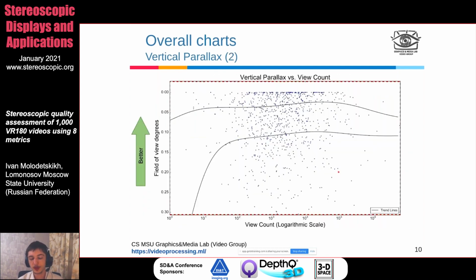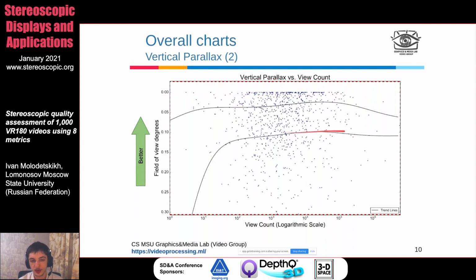This chart has vertical parallax charted against the view count. So on the x-axis, we have the video view count from YouTube, once again in logarithmic scale. Each individual blue dot is one video. And we have some trend lines. So the top line shows the trend of the 33rd percentile for vertical parallax, and the bottom one shows the 66th percentile trend. So this is kind of the top 1/3, the best 1/3, and this is the worst 1/3